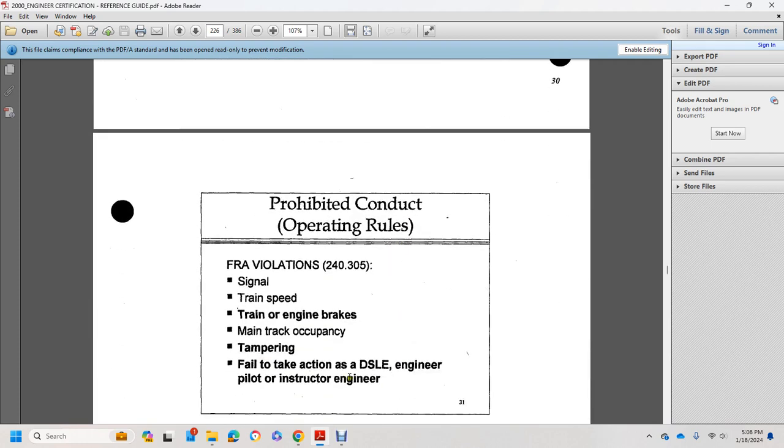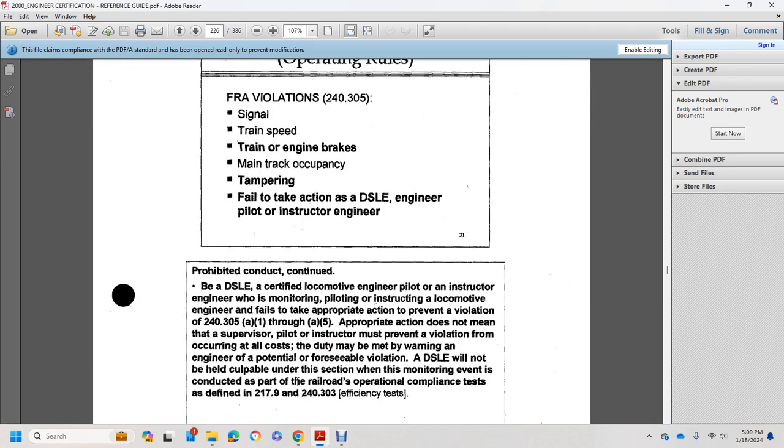Prohibited conduct: operating rules, FRA, signal, train speed, train engine brake, main track occupancy, tampering, failure to take action. Designated supervisor, locomotive engineer, pilot, instructor engineer. Prohibited conduct: a conductor designated by a supervisor of locomotive engineers, a certified locomotive engineer, pilot, or instructor engineer monitoring a pilot or instructor locomotive engineer fails to take appropriate action prior to the violation, 243.05 A1 through A5.